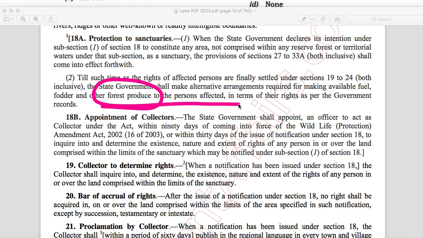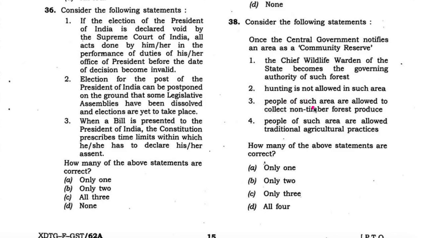It means that they are not allowed to collect this fuel, fodder and forest produce from the forest. Therefore the third statement, that people of such area are allowed to collect non-timber forest produce, is wrong.